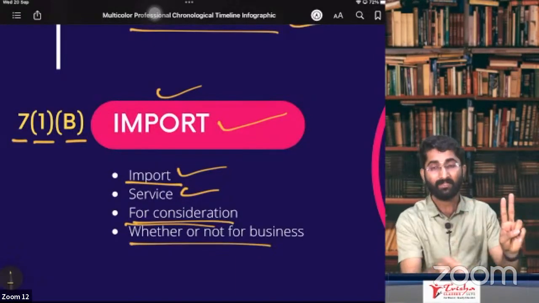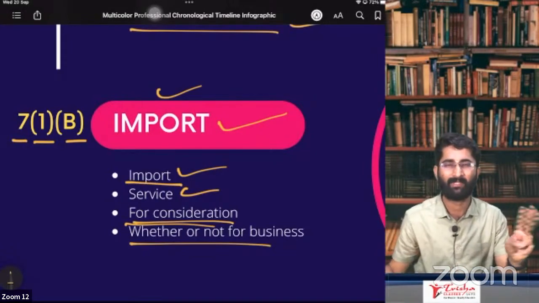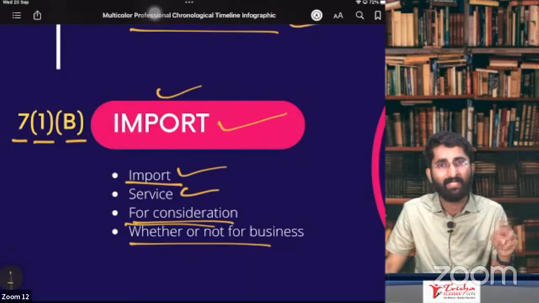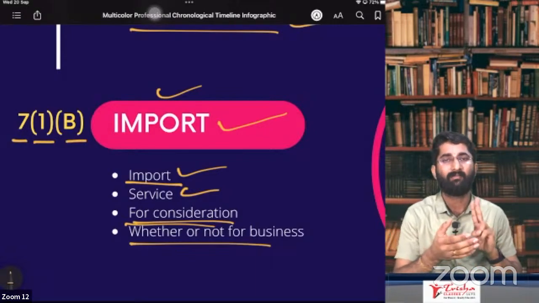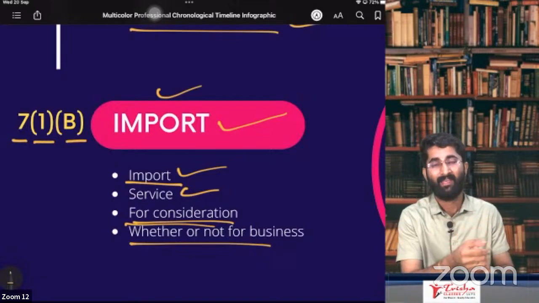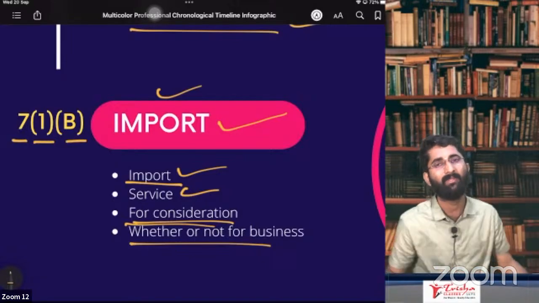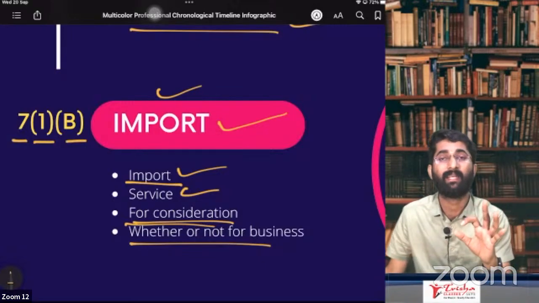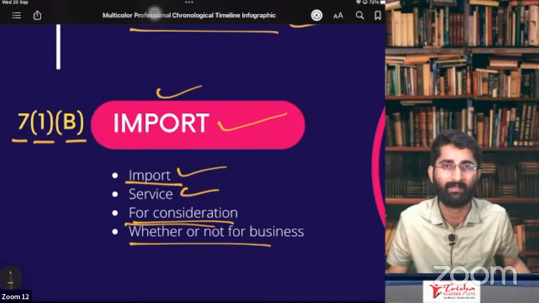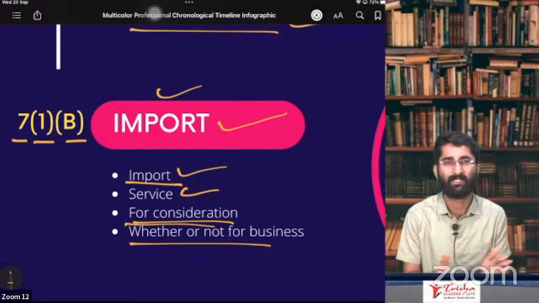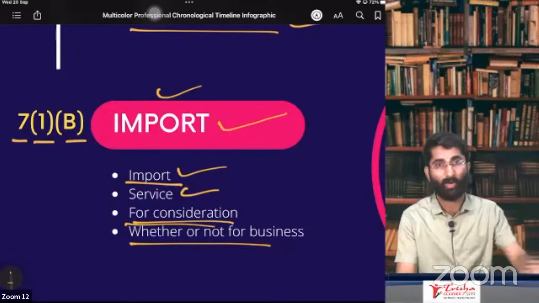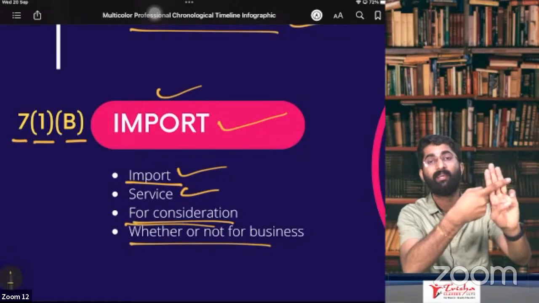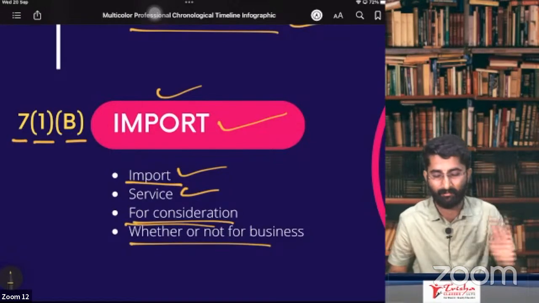Second, it is whether or not for the business purpose. I did not mention for what purpose I am taking that legal service. Even then, it will be an importation, and that will be a supply. And for a consideration, for example, I paid him $200. Will it be considered as supply? Yes, sir. Section 7, subsection 1: remember, importation of service for a consideration, whether or not for the business purpose. Consideration should be there.